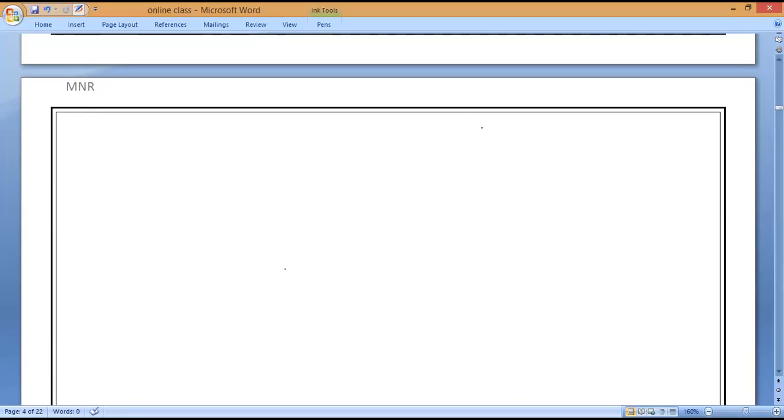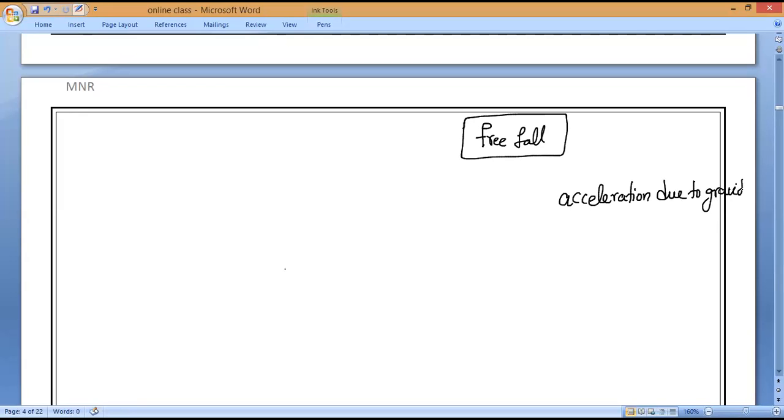I will tell you the concept called free fall. Understand? Free fall means immediately you should remember a word called acceleration due to gravity. What is the symbol of acceleration due to gravity? Everybody, please respond. Small g, sir. Small g. Also, we can say gravitational force.